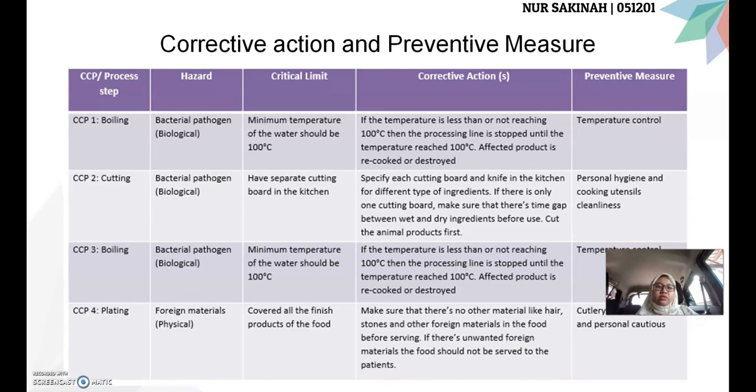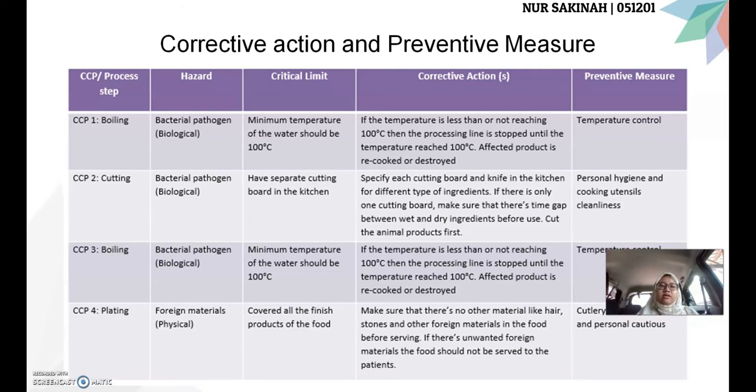The next step is CCP2, which is the cutting process. The corrective action to be taken is to specify each cutting board and knife in the kitchen for different types of ingredients. If there is only one cutting board, make sure that there is a time gap between wet and dried ingredients before use. Cut the animal products first. For example, the kitchen can specify the cutting boards by different colors for each different ingredient, or they can label the cutting board for each ingredient to be cut. The preventive measure for this step is personal hygiene and cooking utensil cleanliness.